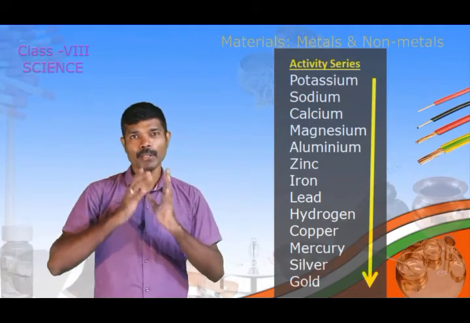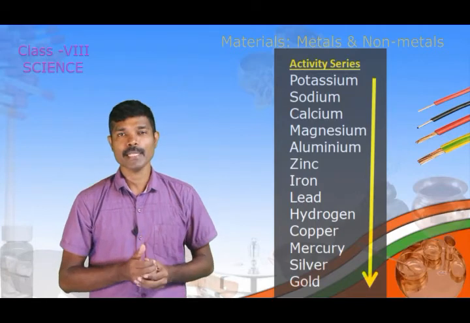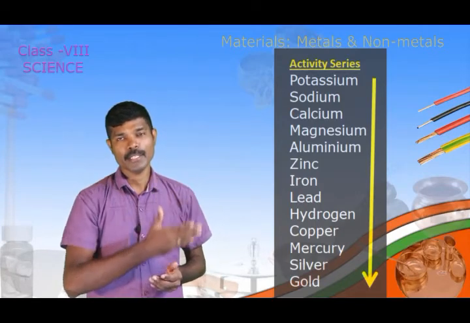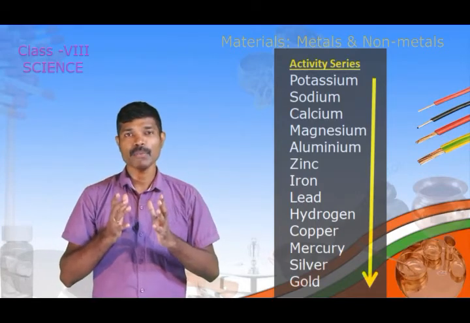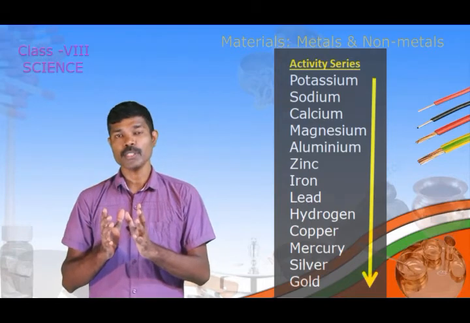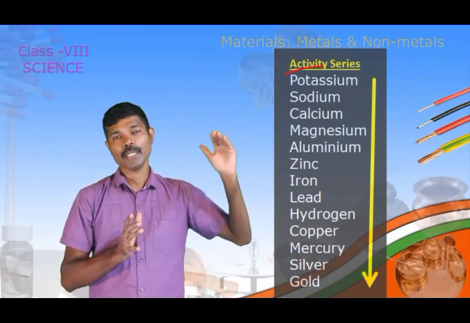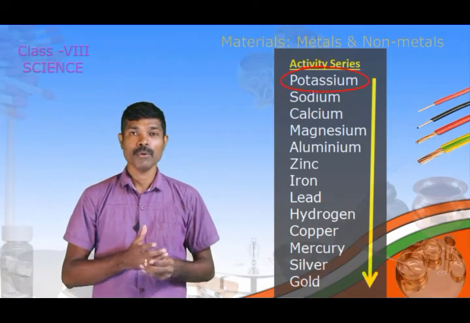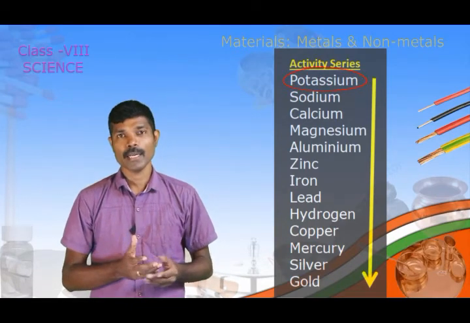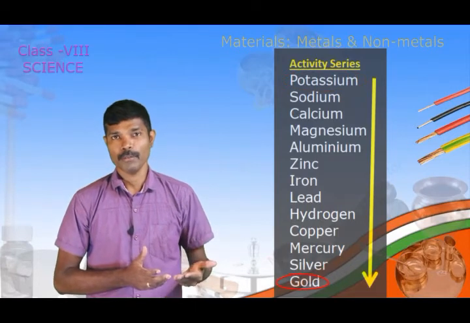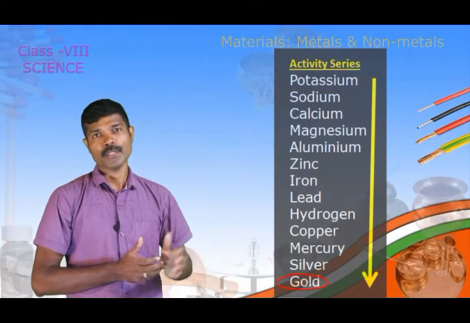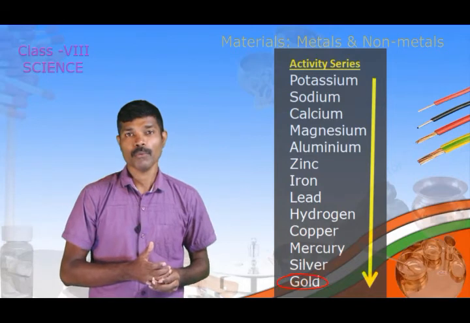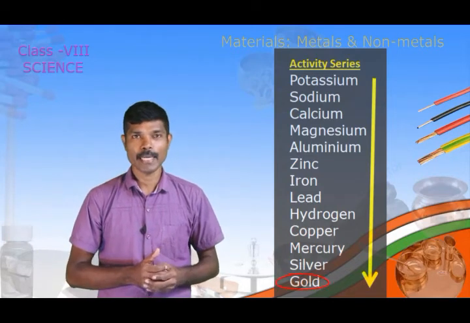So depending upon their reactivity, the metals are arranged in decreasing order. That means the metals which are highly reactive towards the environment are kept at the top, and the metals which are least reactive to environmental factors are kept at the bottom of the series. So this series will help us to know the reactivity of various elements.